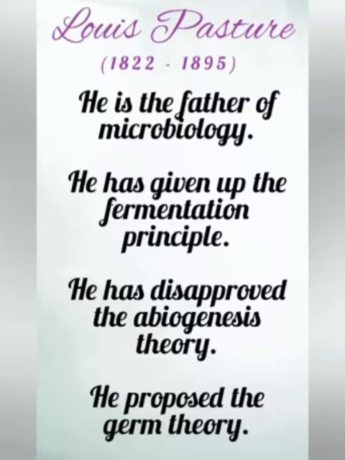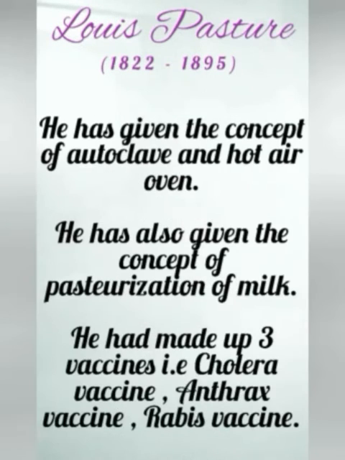Now the next is Louis Pasteur, 1822 to 1895. He is the father of microbiology. He gave the fermentation principle. He disproved the abiogenesis theory. He proposed the germ theory, and he also gave the concept of autoclave and hot air oven. He also gave the concept of pasteurization of milk. He made 3 vaccines, that is cholera vaccine, anthrax vaccine and rabies vaccine. These are the 3 vaccines made by Louis Pasteur.